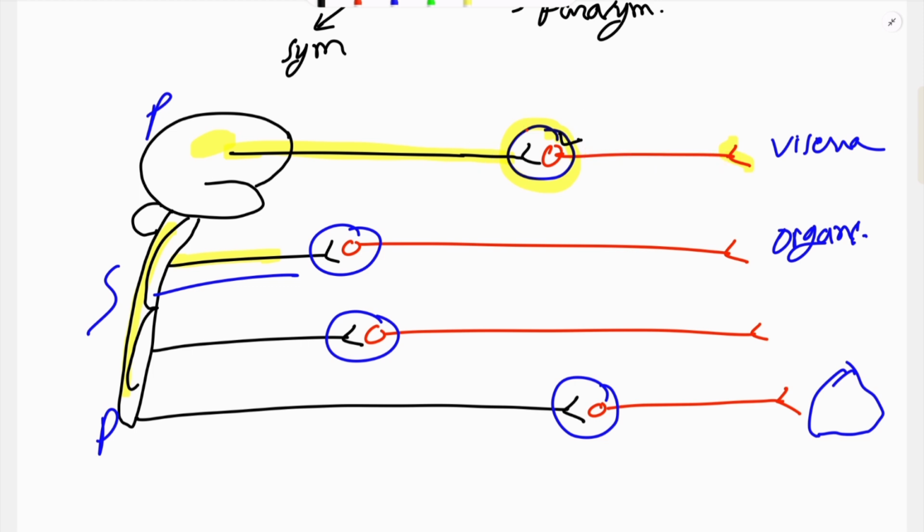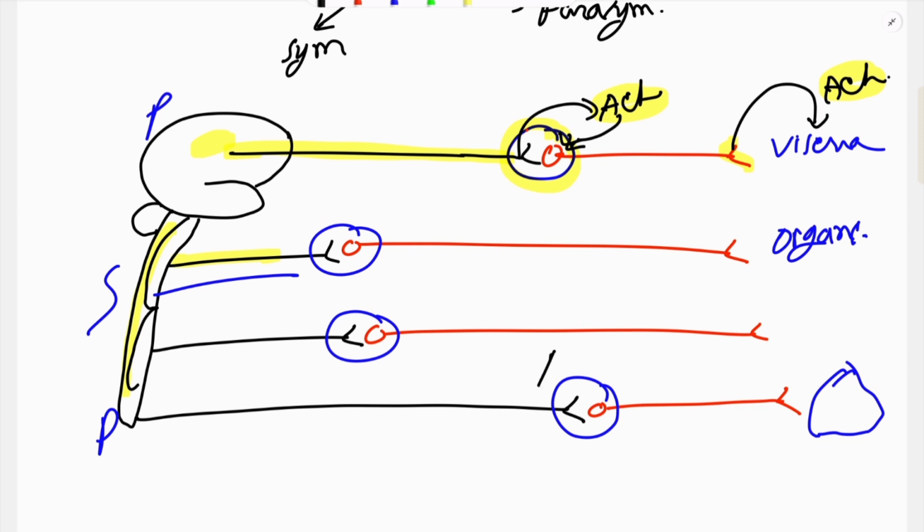In the parasympathetic nervous system, the preganglionic fiber releases acetylcholine as a neurotransmitter which binds to the postganglionic fiber and transmits the nervous signal. The postganglionic fiber on the viscera also secretes acetylcholine for neurotransmission. So in the parasympathetic nervous system, both preganglionic and postganglionic fibers release acetylcholine.